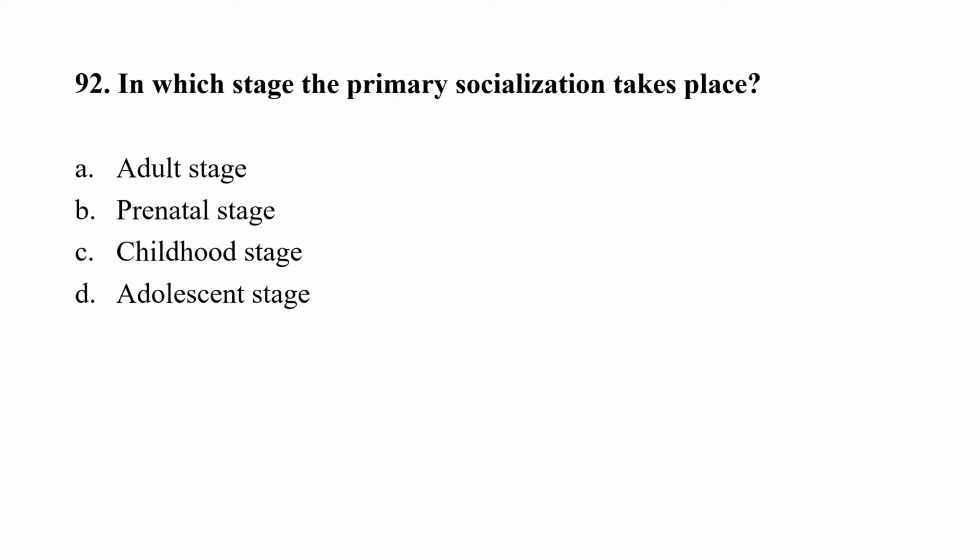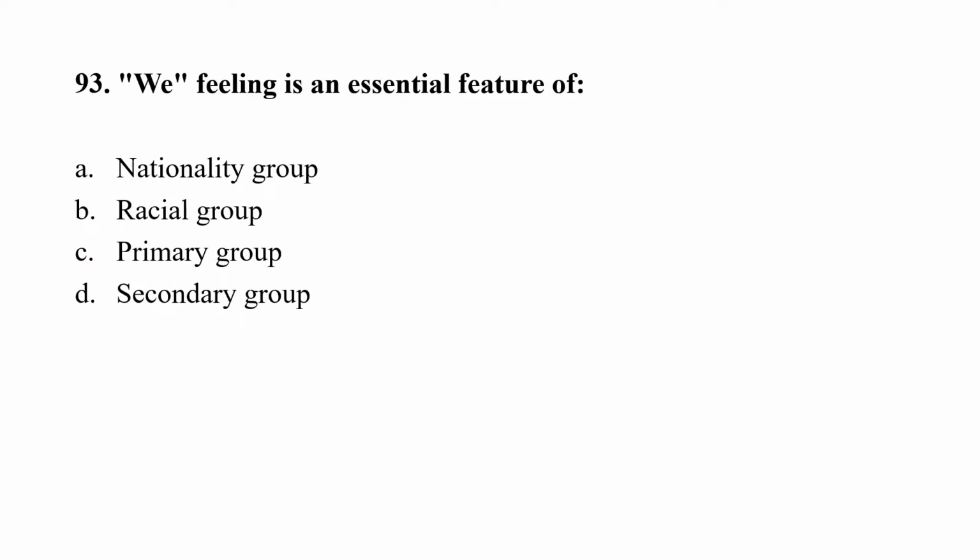Question number 92. In which stage does the primary socialization take place? Option A, adult stage; option B, prenatal stage; option C, childhood stage; option D, adolescent stage. Correct option here is option C, that is, during the childhood stage the primary socialization takes place.